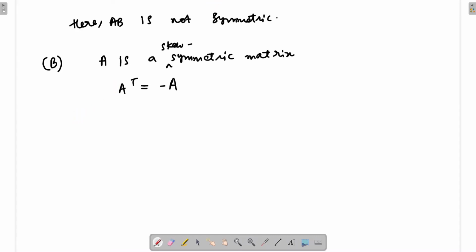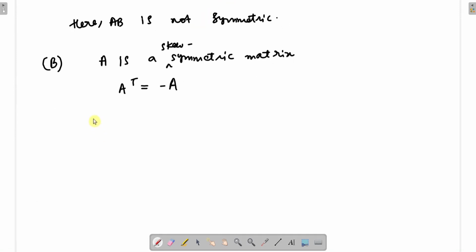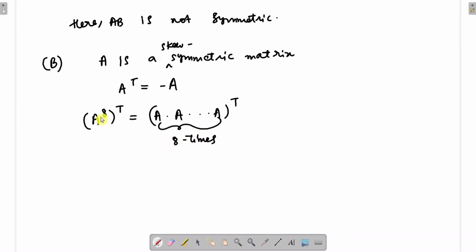A raised to 8 should be a symmetric matrix. So suppose we take A raised to 8 transpose here, right. What do we get here? If we look at this, A raised to 8 will be A times A, the whole transpose. Now this, how many times is the matrix A multiplied? It is multiplied 8 times, right. A raised to 8 is there. Okay, so this will be equal to, now you have to use the formula.